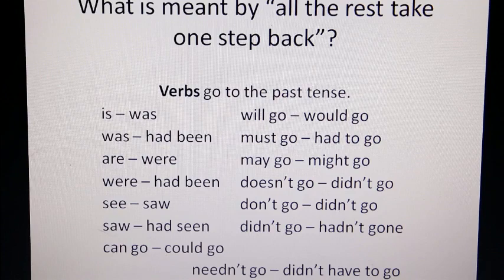Now please make sure that with this one, instead of looking at, as you did with the present continuous tense, all the is, are, can go, will go, may go, we still keep this as it is. We just now focus a little bit more on the was, were, saw, didn't. Just focusing a bit more on the past tense.